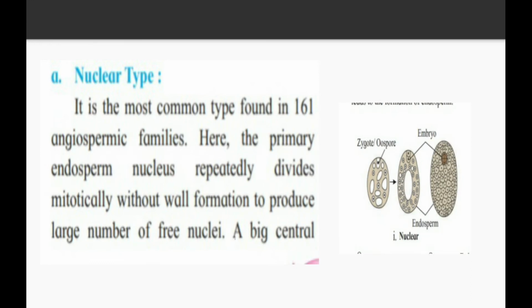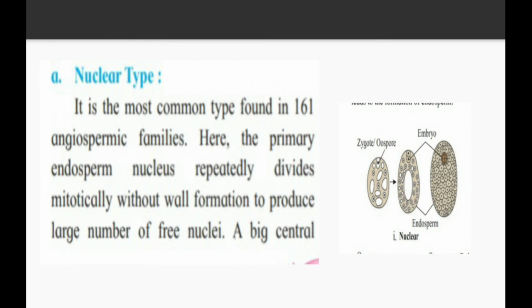See, description and diagram are also there. What happens in nuclear type? Let's see. It is the most common type found in 161 angiospermic families. Here, the primary endosperm nucleus repeatedly divides mitotically without wall formation to produce a large number of free nuclei. So let's see, we are in plants. Plant cells have a natural protection system, that is the cell wall. But in nuclear type endosperm, there is no formation of cell wall. The primary endosperm nucleus starts to divide mitotically without wall formation.